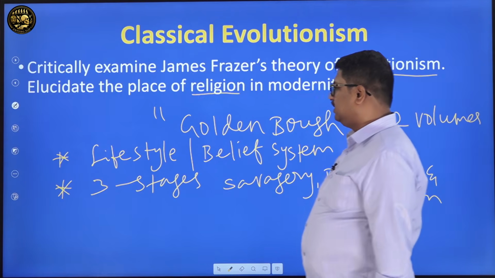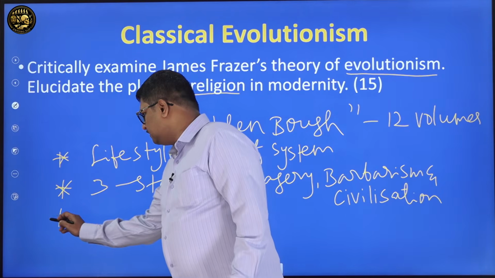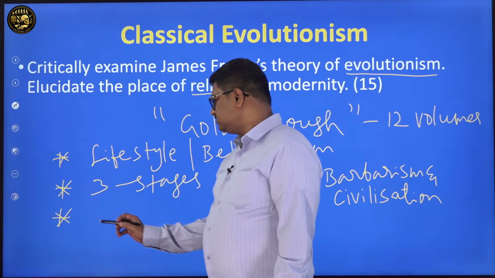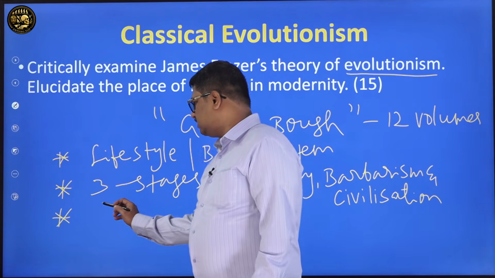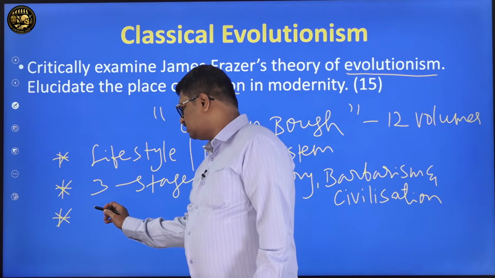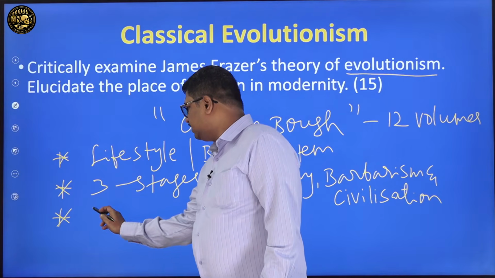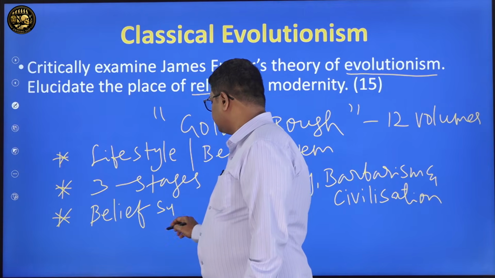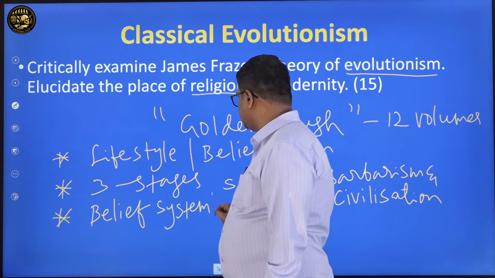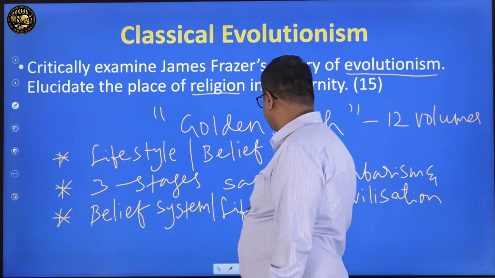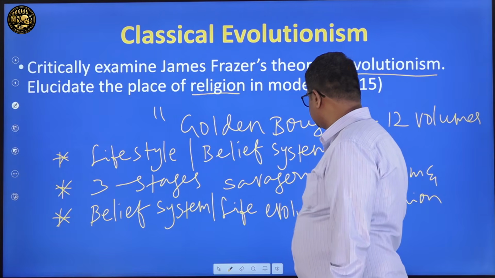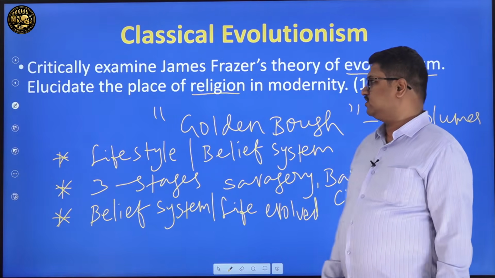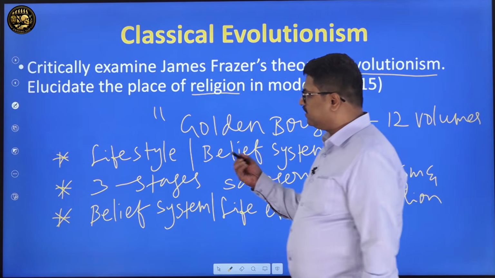So he said even this lifestyle or belief system evolved. How has it evolved? Again, it has also experienced 3 stages. Let me complete this. The belief system evolved according to him, or as I told you, life also evolved. And what are the stages? The stages are savagery, barbarism and civilization. Let me explain it further through a diagram.